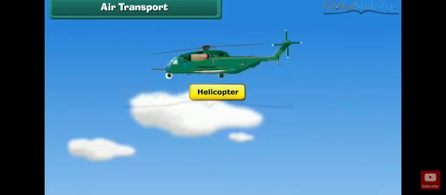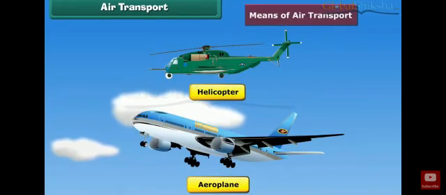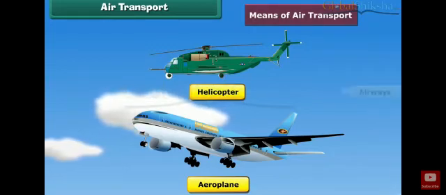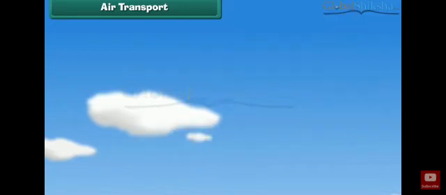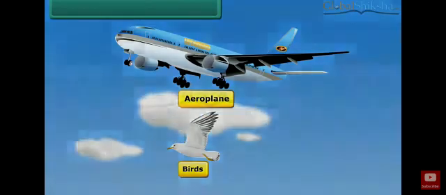Air transport, what are you going to find there? Helicopter and aeroplane. These are the two things which will be traveling, and these are the means of air transport. So air transport is actually the costliest transport used. They too have wings like the birds, which help them to fly in the air.